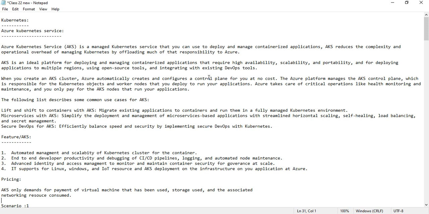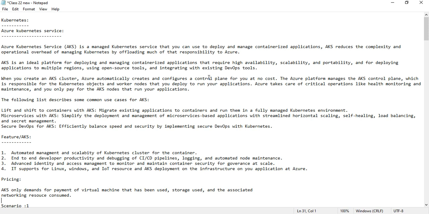Earlier, if we deployed the Kubernetes cluster, we needed to take care of the master, the nodes, and the pods. Everything we needed to take care of. But if you deploy the same over Azure Kubernetes Services, the operational overhead, the master plane, the control plane, everything will be taken care of by Azure from the backend.